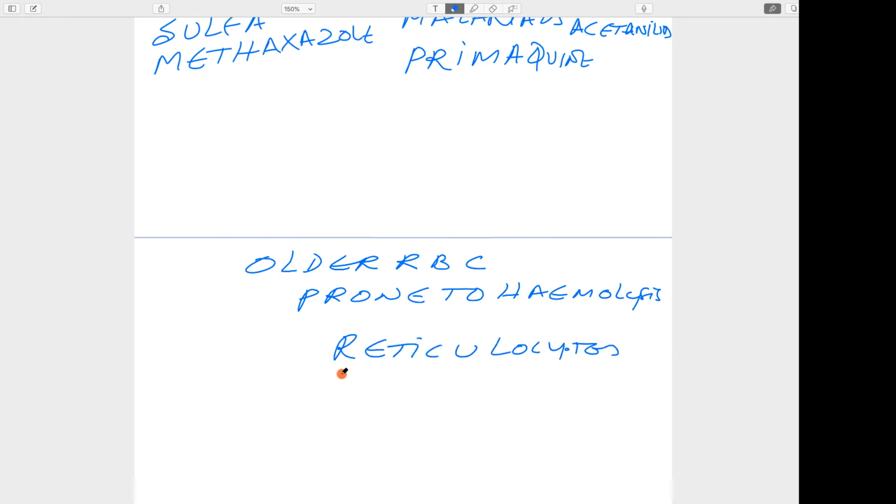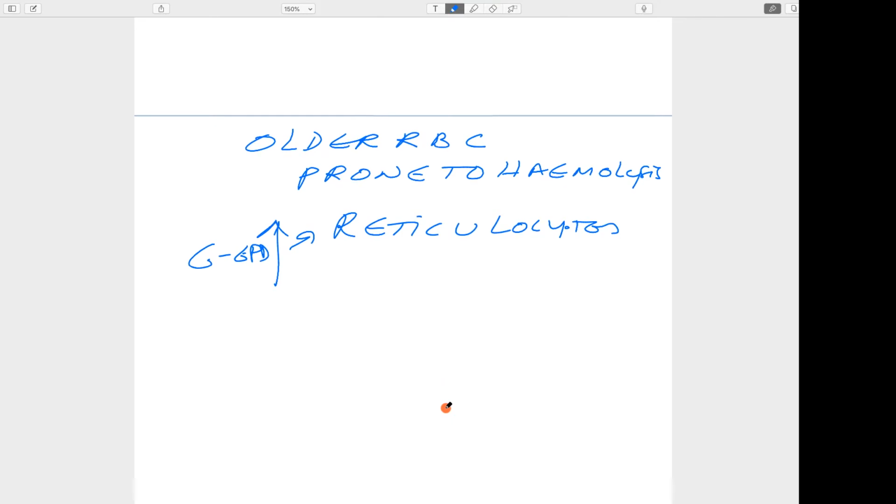Why? Reticulocytes have a high amount of glucose-6-phosphate dehydrogenase. But as the RBC progresses, attains age, and becomes mature and older, what happens?